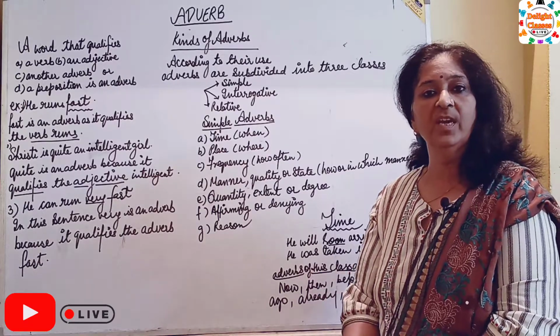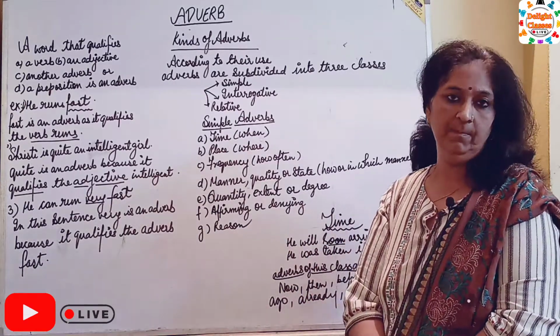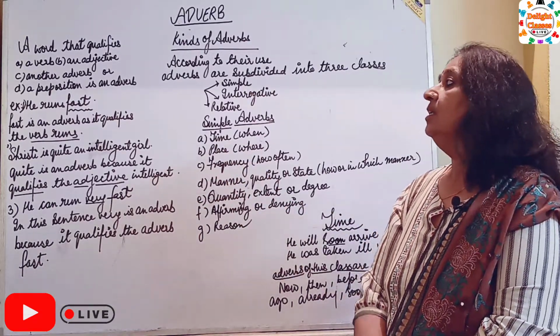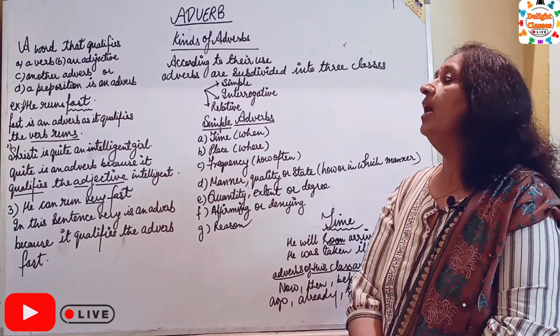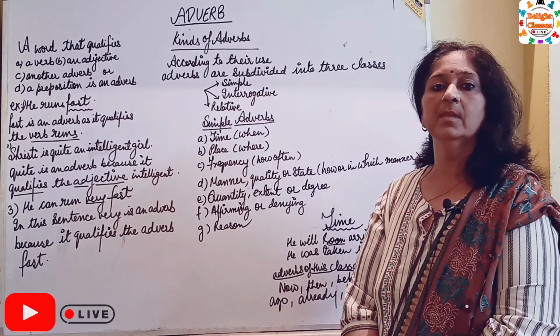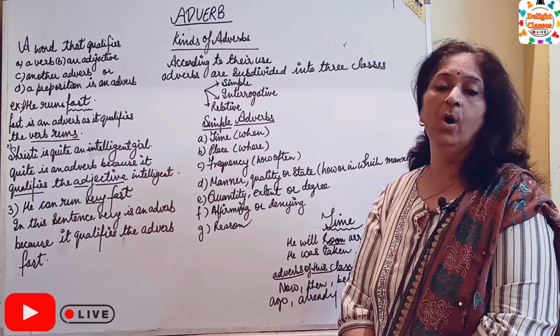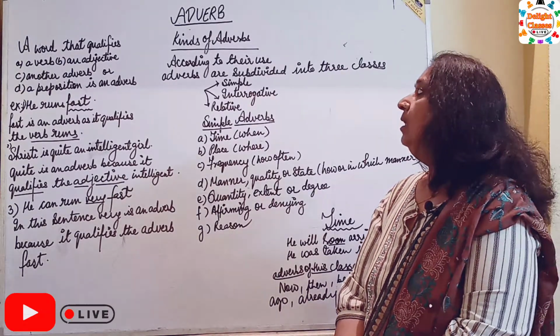So, these three examples verify that a word that qualifies a verb, an adjective, another verb or a preposition is called an adverb.